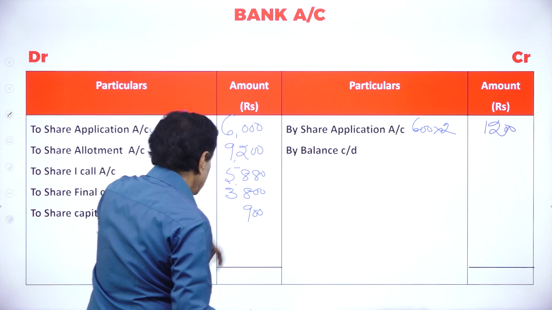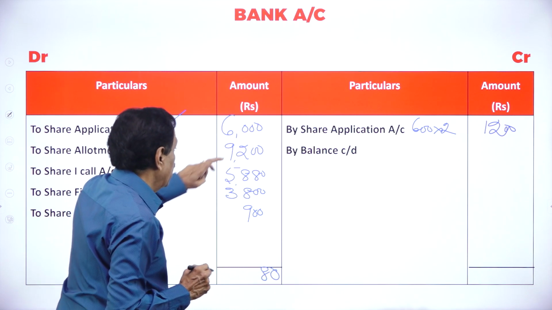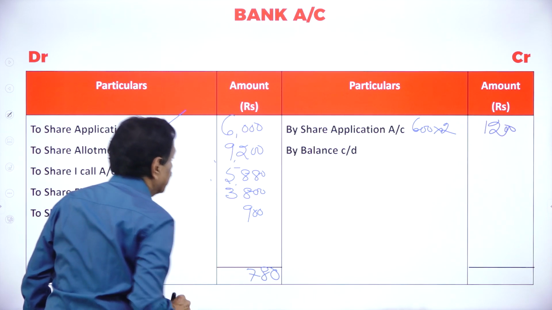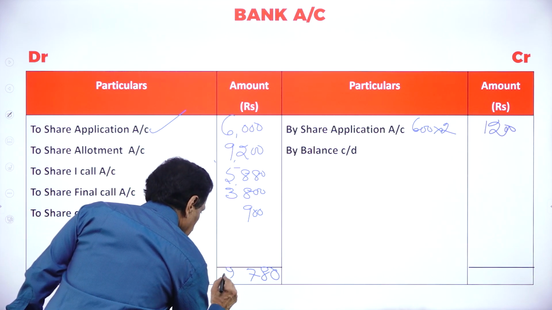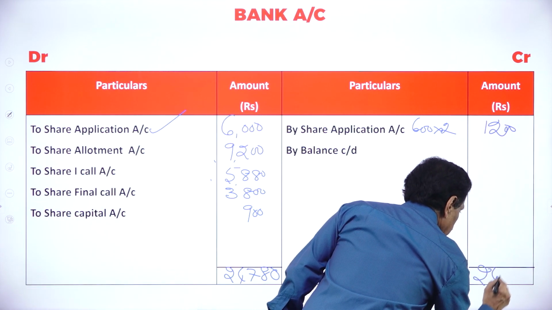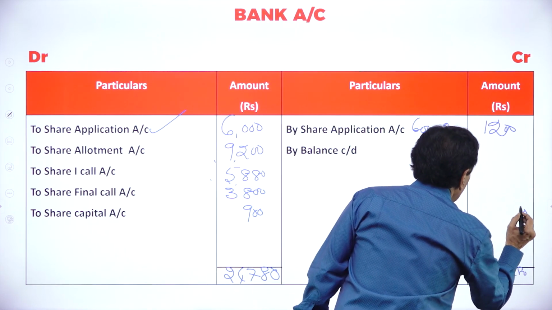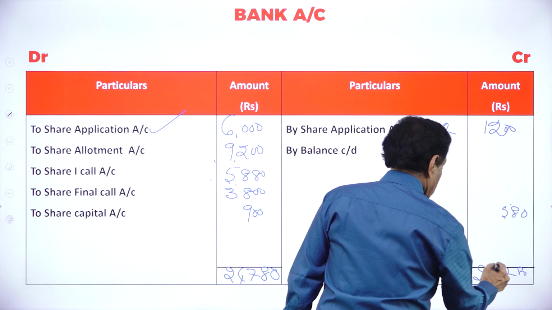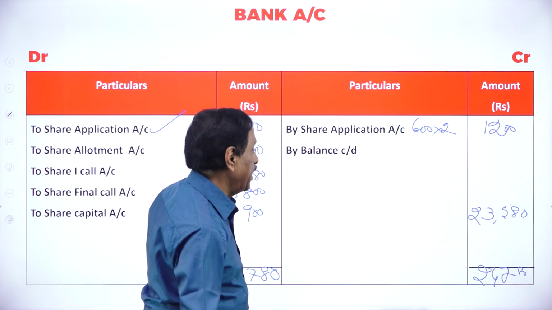If you add now, this is 0, this is 8, then 2 plus 8, 10, plus 8, 18, plus 9, 27. 1 plus 6, 7, 16, 21, 24. 24,780. Out of that, 1,200 gone. 0, 8, 5, then 3, 23,580.